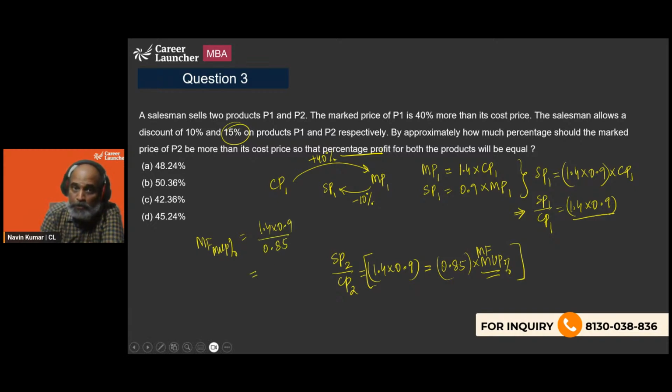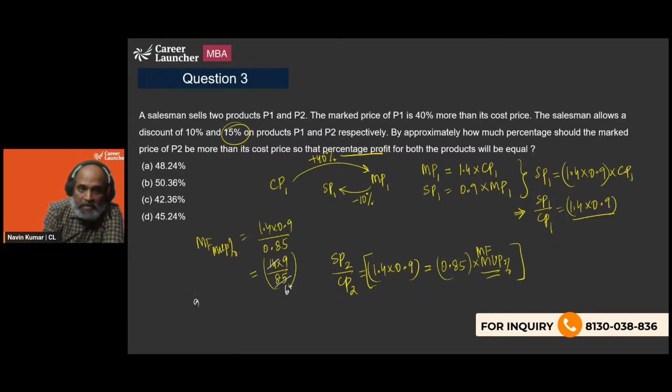Now we want to do an approximation. So we are going to write 14 into 9 out of 85. Now 14 into 6 is 84, so let's approximate it to 6. It's going to be a little more than 6, right? Right now, we are going to assume it to be 6. Now, 9 by 6 is supposed to be 3 by 2, which is 1.5.